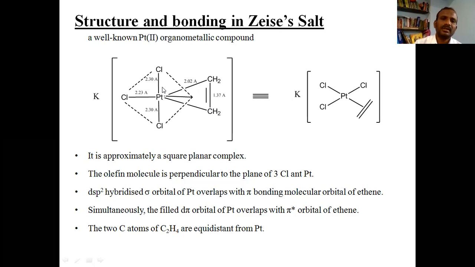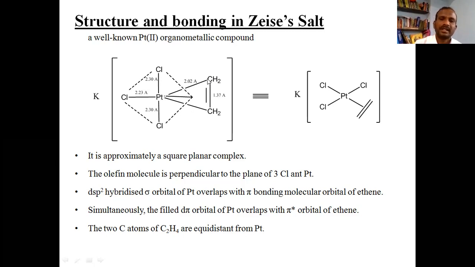The bond length between platinum and chlorine, which are cis to this ethene group, is 2.3 angstrom, and the bond length between platinum and chlorine, which is trans to this ethene, is 2.23 angstrom. And the bond length between platinum and each carbon of ethene is 2.02, and both the bond lengths are similar.